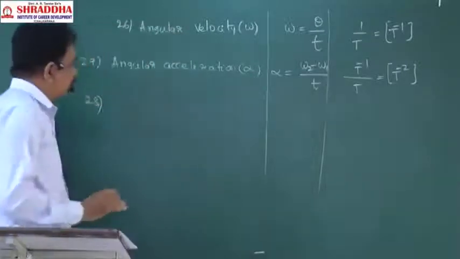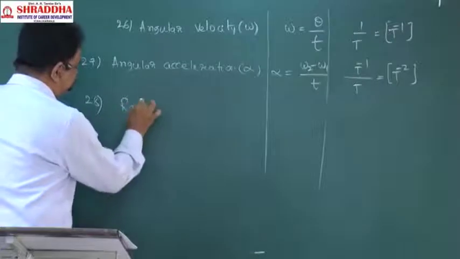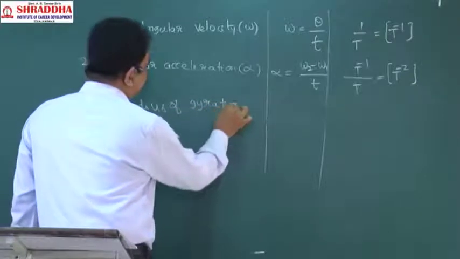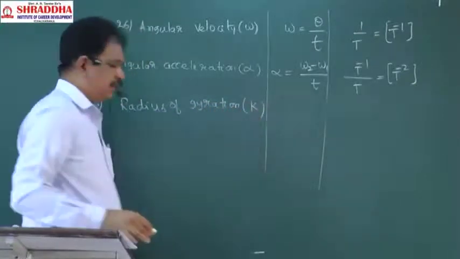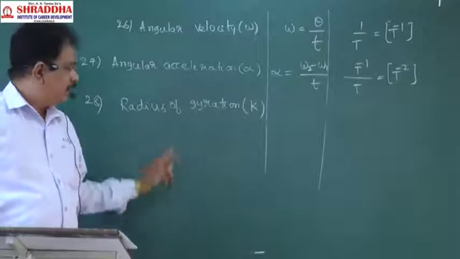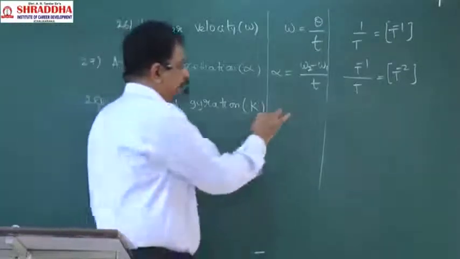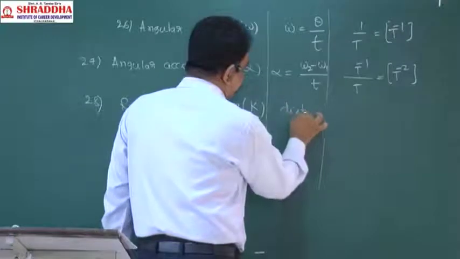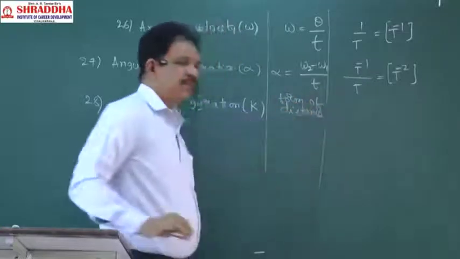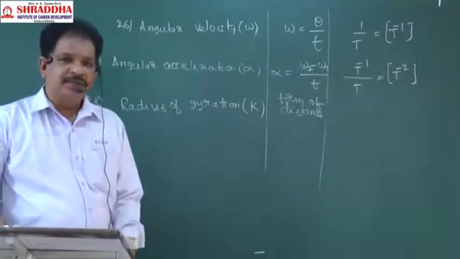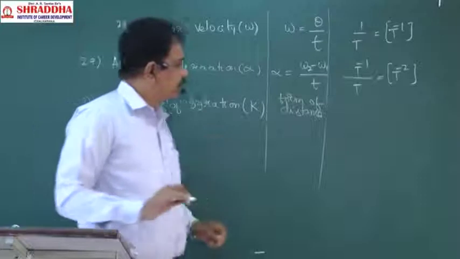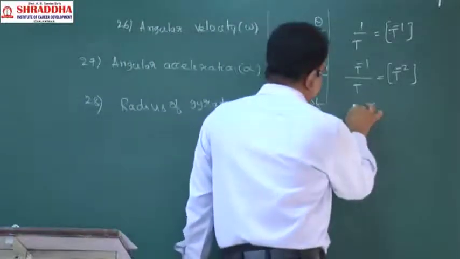Okay. Next, radius of gyration. I think you are listening to this word for the first time. You don't know it. It is nothing but distance. Radius of gyration means a form of distance. Now tell me the dimensional formula. What is the dimensional formula of distance? The same will be there for this radius of gyration. So it will be L.